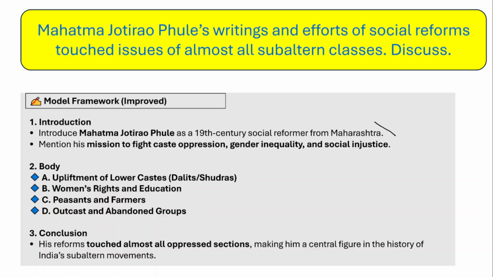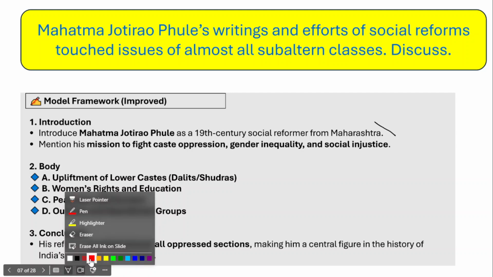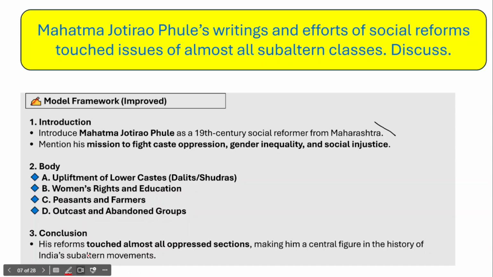So the first question is, Mahatma Jyotirao Phule's writings and efforts of social reforms touched issues of almost all subaltern classes. Now here subaltern classes means the marginalized sections of the society or the deprived sections of the society. We all know that these deprived and marginalized sections of the society are facing historical injustice, right? So therefore, how Jyotirao Phule's writings and all his efforts of social reforms touched these subaltern classes, we have to discuss this.